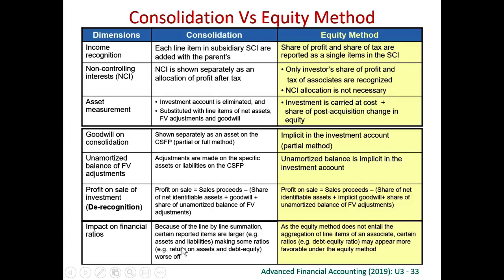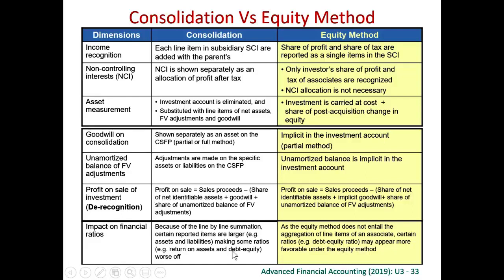Say for example, for return on asset, because we add everything of the subsidiary together with the parent, the asset figure will be bigger compared with the equity method, because for the equity method we only share the net assets, so assets minus liability. Therefore the asset figure will not be that big, and therefore the return on assets under consolidation will be worsened, because the asset figure will be bigger while the return figure will be the same, no matter whether this is consolidation or equity method.